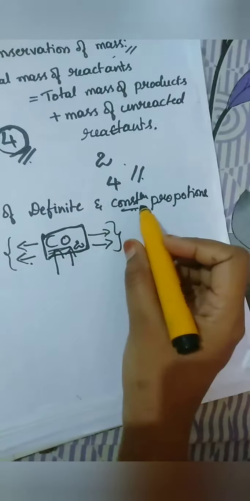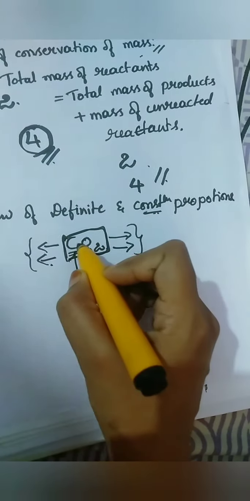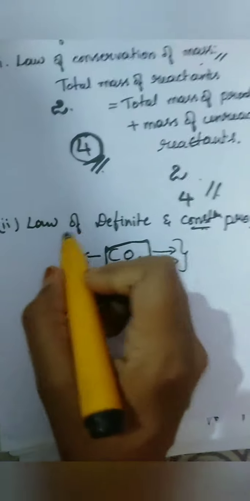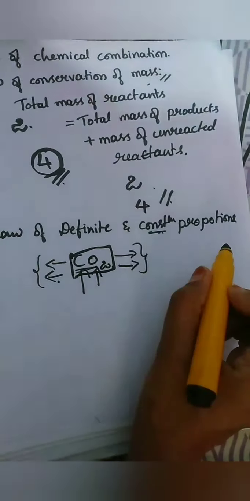So definite and constant proportions will be there in that particular compound, however you prepare it.